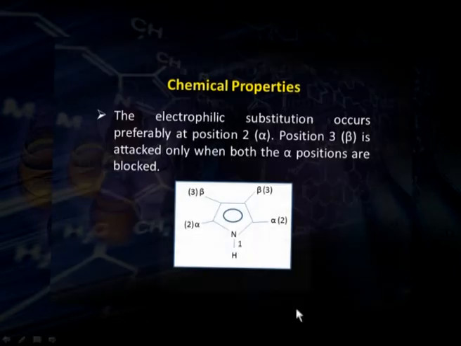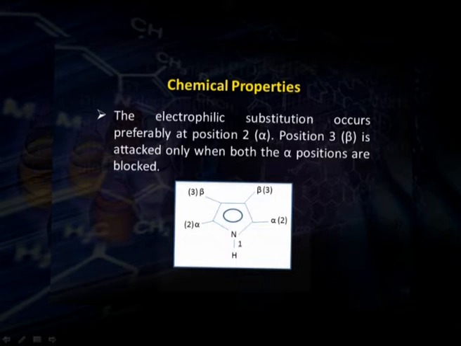As we can see in this diagram, these 2 positions are alpha positions and these 2 are beta positions. So, there are only 2 relative positions: alpha, which are adjacent to the nitrogen atom, and beta positions, which are at the 3rd carbon or at the 4th carbon atom, like this. Although the negative charge is equally distributed over these carbon atoms, still the preferable position for electrophilic substitution reaction is position 2 or alpha position.